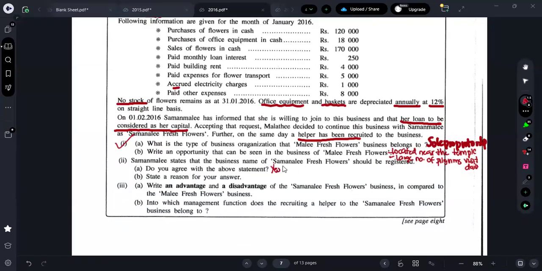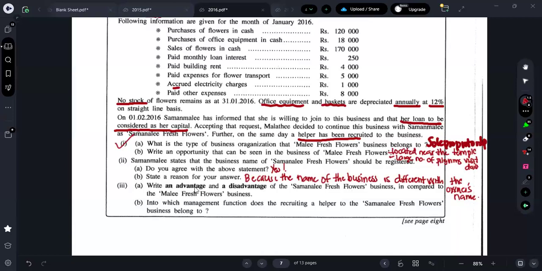Definitely yes. Why are you saying it as yes? Because what's the reason, guys? Because the name of the business is different from the owner's name. Owner's name and the business name are different. Therefore, it is to be registered.